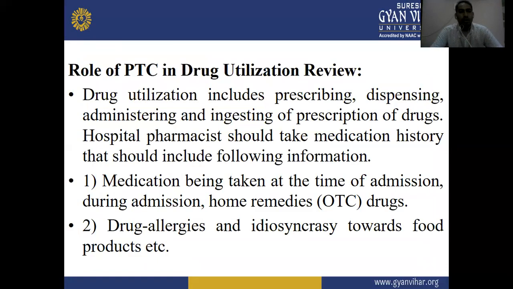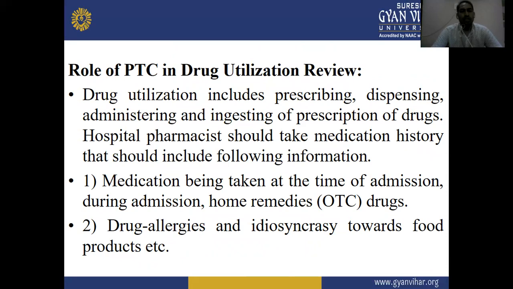Next one, role of the pharmacy and therapeutic committee in drug utilization review. Drug utilization includes prescribing, dispensing, administering, and indication of prescription of drugs.